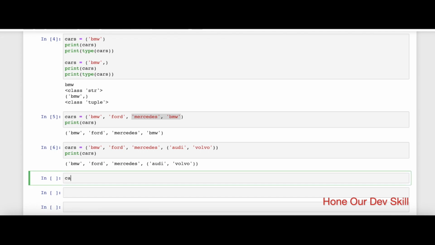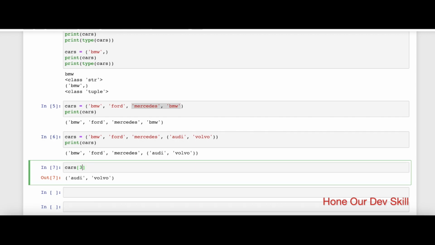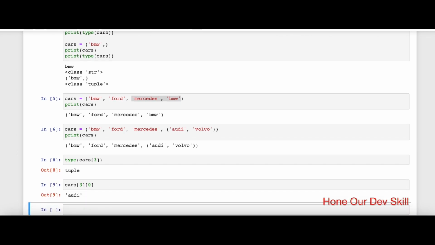And if I were to access that particular item, then similar to lists, it's index based. So it starts from index 0, 1, 2, and 3. If I just give 3, it's going to print a tuple there. And if I want to check the type of it, just to show you guys that it is a tuple. Now I can simply specify cars 3, and if I want to access position 0, which is Audi, then it's going to print Audi. So this is how you would access a tuple inside a tuple if there are nested tuples inside a tuple object.